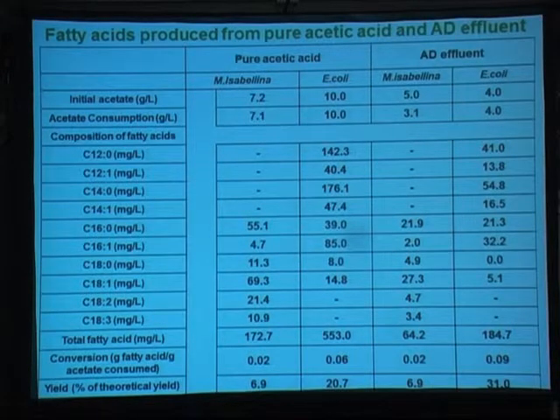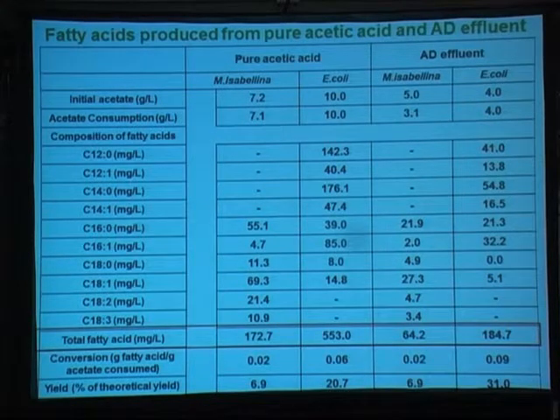So we can see that if we compare these two species, the engineered microbes have much higher performance than the natural wild type fungi species. This proves that we can use genetic engineering tools to improve biofuel production from this waste acetate. And we also look at the conversion yield.